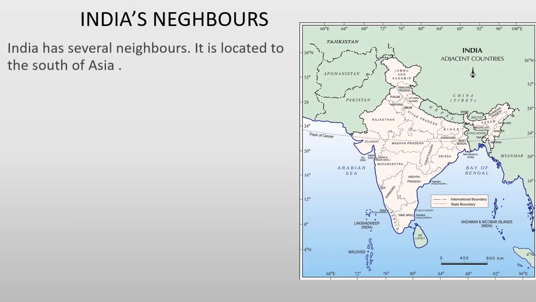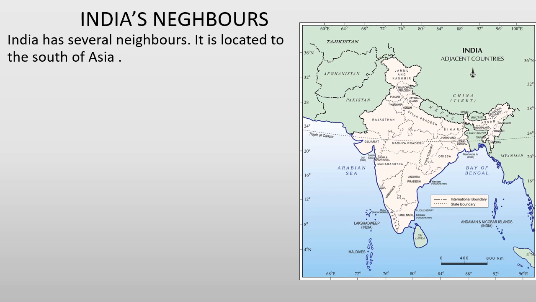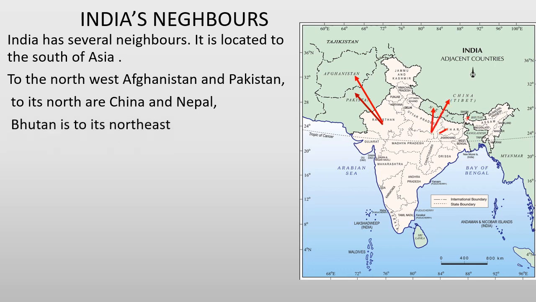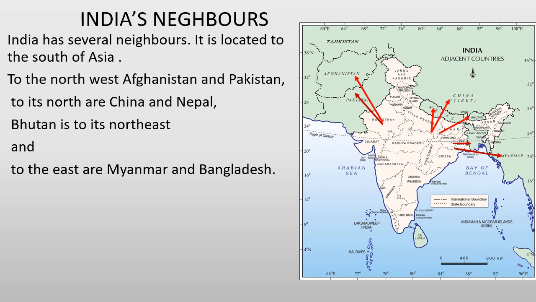As India is located to the south of Asia, it has several neighbors. To the northwest lie Afghanistan and Pakistan. To its north are China and Nepal. To its northeast, Bhutan, while to the east of it lie Myanmar and Bangladesh.